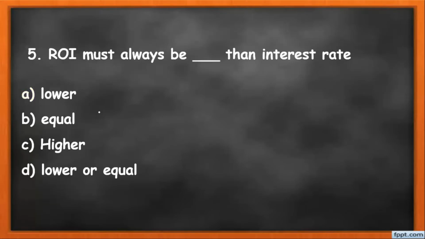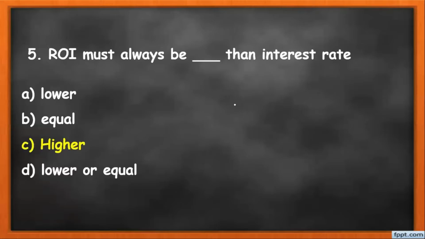Now MCQ number 5. ROI must always be, fill in the blank, than the interest rate. So ROI must be greater than the interest rate, and then our project will be in profit. Here the options given are lower, equal, higher, lower or equal.